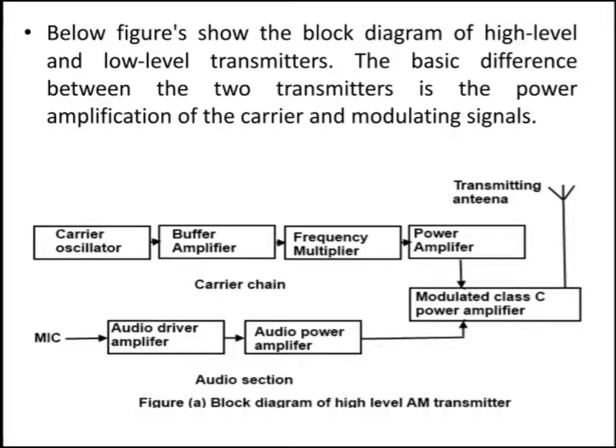So a carrier wave is required for modulation, which is given by the upper part of this block diagram, and both are modulated using the modulated class C power amplifier and given to the transmitting antenna.